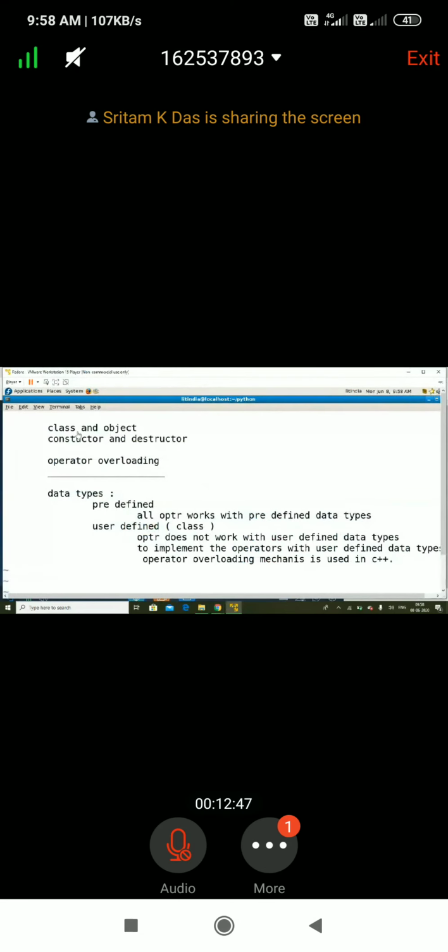So the class and object session was completed. Constructor and destructor are completed. Operator overloading is going on now. We know data types are of two types: one is predefined, another is user defined, and that is implemented with the help of a class. All operators work with predefined data types, but operators do not work with user defined data types. But if you want to implement the operators with user defined data types, then the operator overloading mechanism